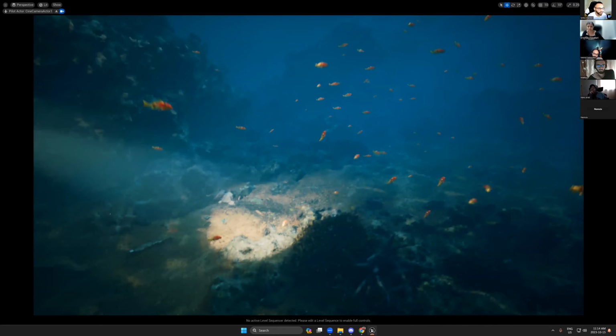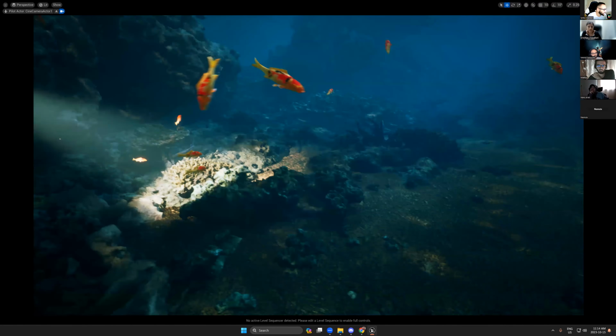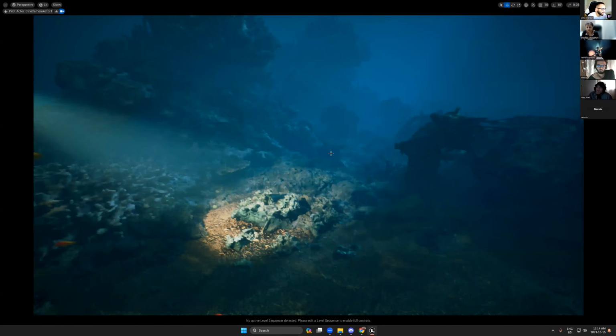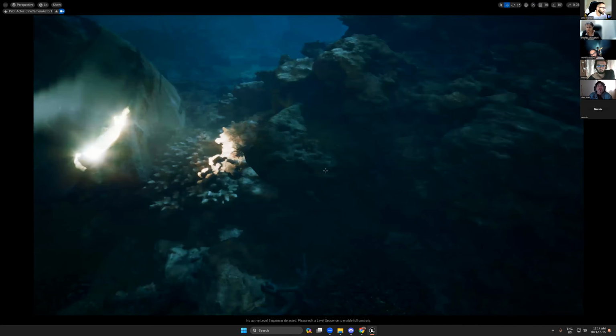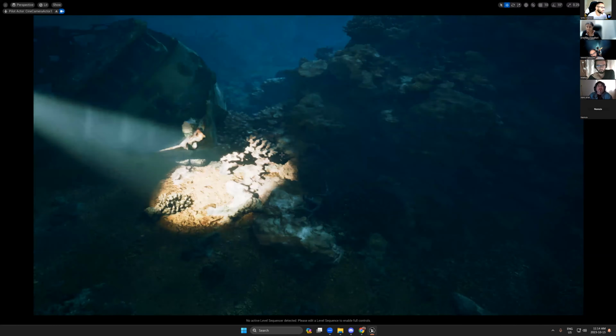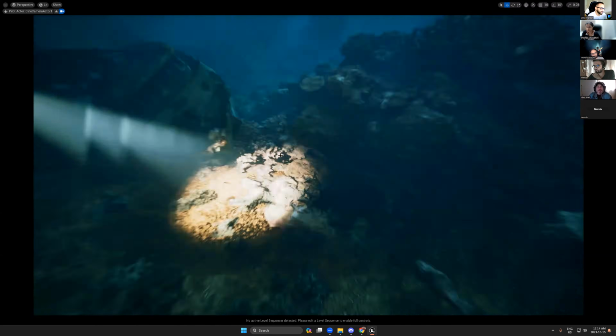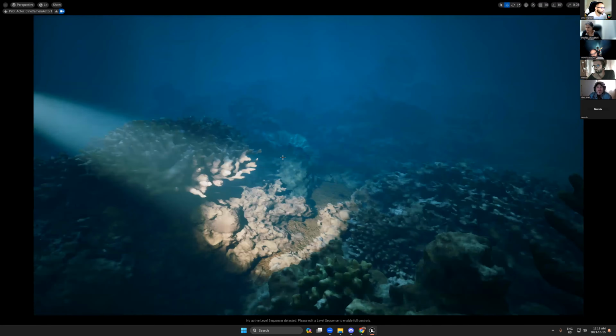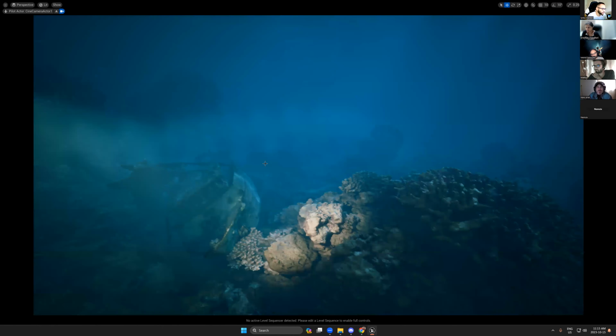Welcome to a very realistic underwater scene. So you see, even the dirt has an effect on the scene. So it's the same thing that happens in real life. So now I have my spot, I move around, I can, oh my God, I have a shipwreck here. I have nice, you see, I have some nice corals here. So that's also a way you can create your portfolio. You can create a scene like this and just move the camera.